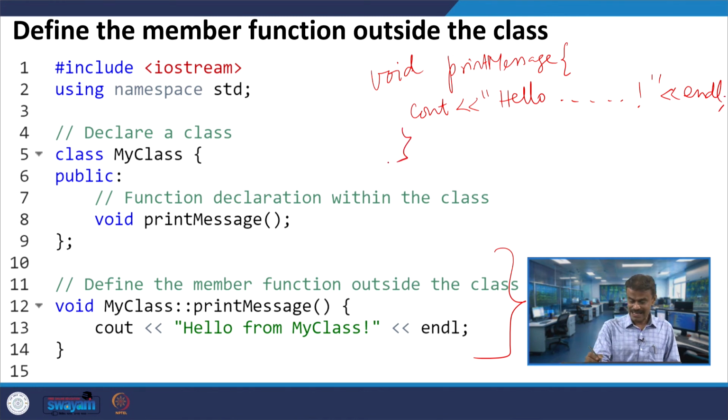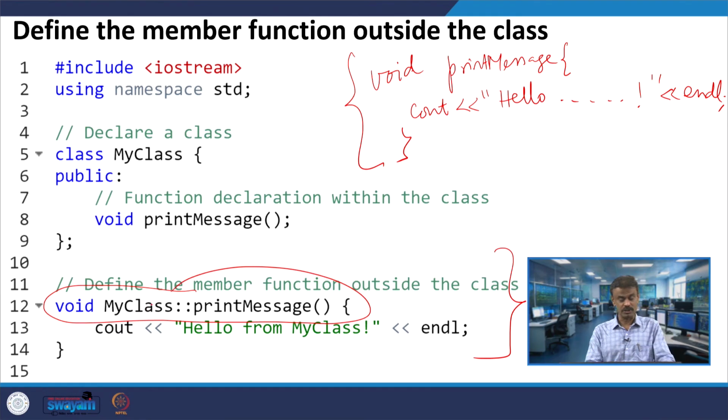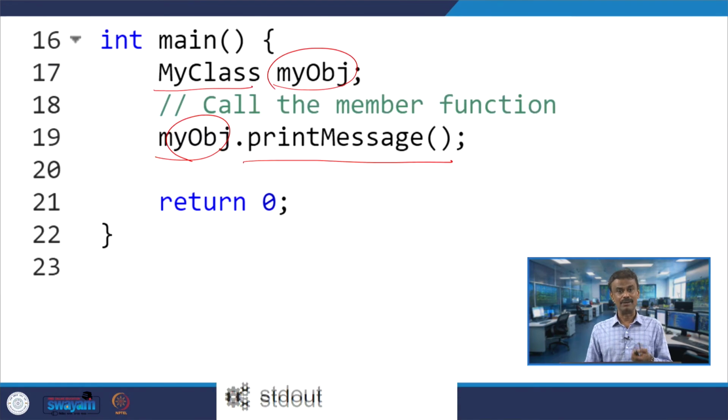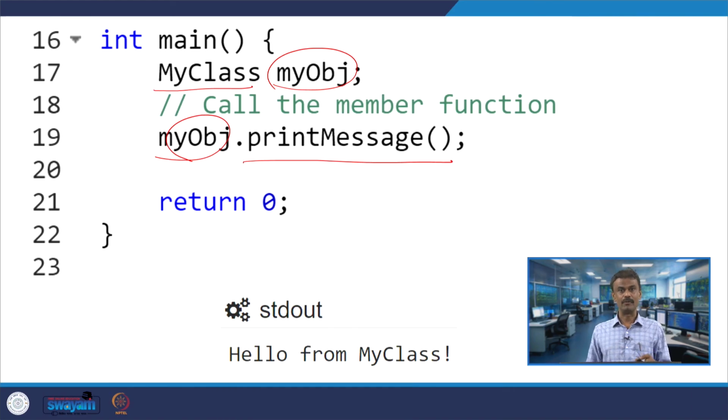Now, the question is whether I can write it outside the class. Yes, you can do that, but we have to follow the syntax or procedure properly. When I run this code, I get the output: whatever you have written in this member function will be printed.